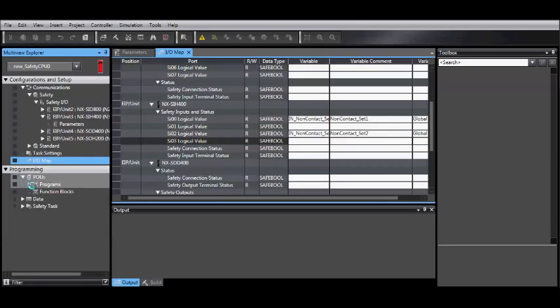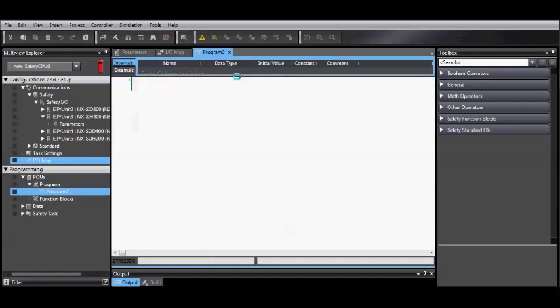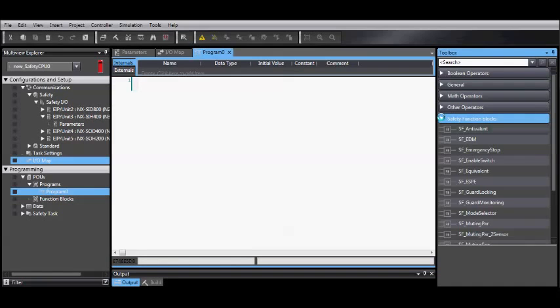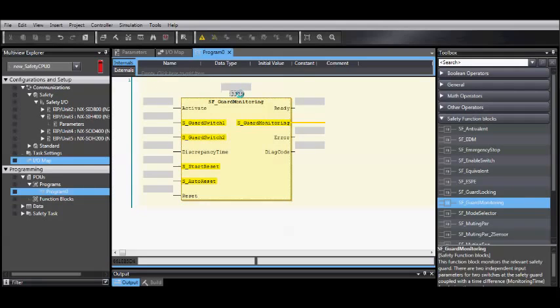Now go to Programming, POUs, Programs, and then select your program. On the right-hand side in the toolbox, go to Safety Function Blocks and select Guard Monitoring. Drag and drop this until you see the start here and then let go. Give your function block a unique name.